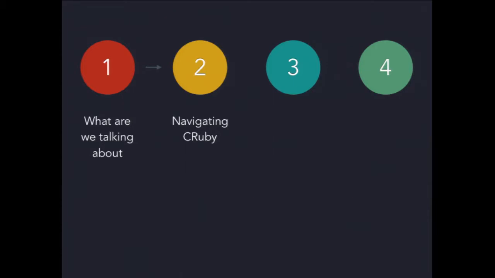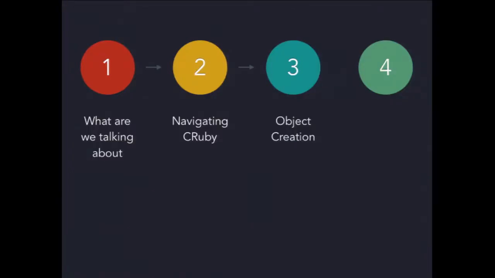How many people have opened a C or header file in the Ruby source? How many people closed it the very second they opened it? So the idea of part 2 is to hopefully get you comfortable looking at the source code and what it means. Because in part 3, we're going to deep dive into what happens once an object gets created, all the way through garbage collection. So we're going to walk that code.